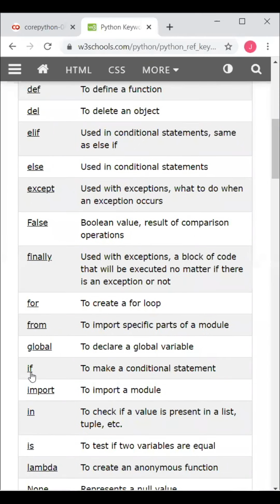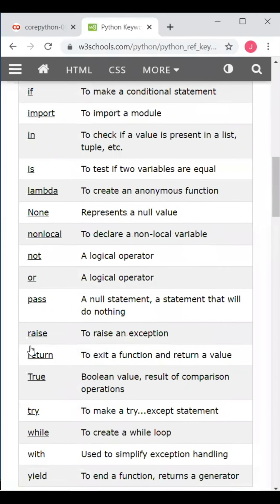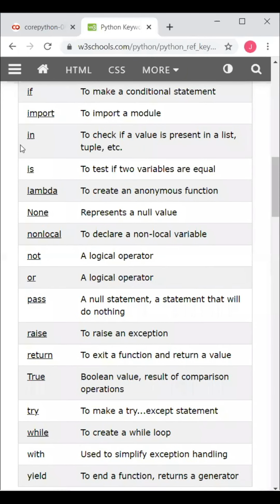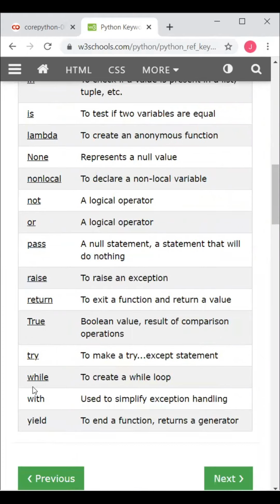To import a module, we use the keyword import. To check if a value is present in a list or tuple, we use the keyword in. To create a while loop, we use the keyword while.